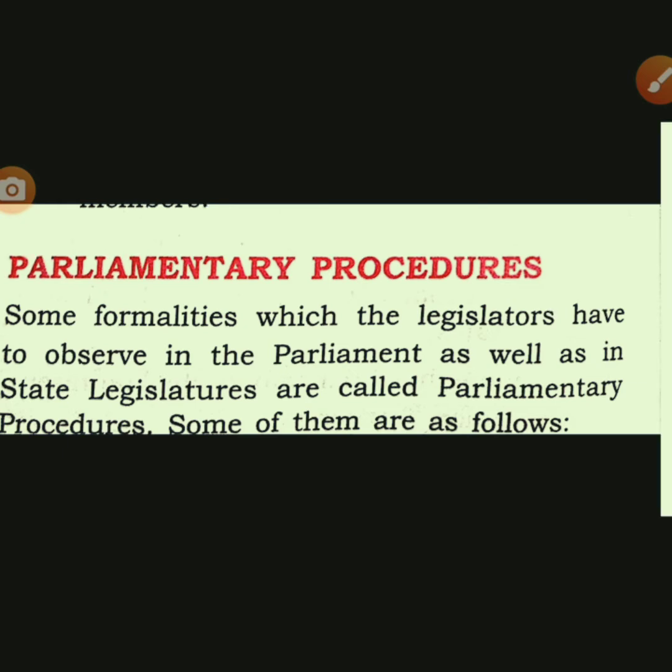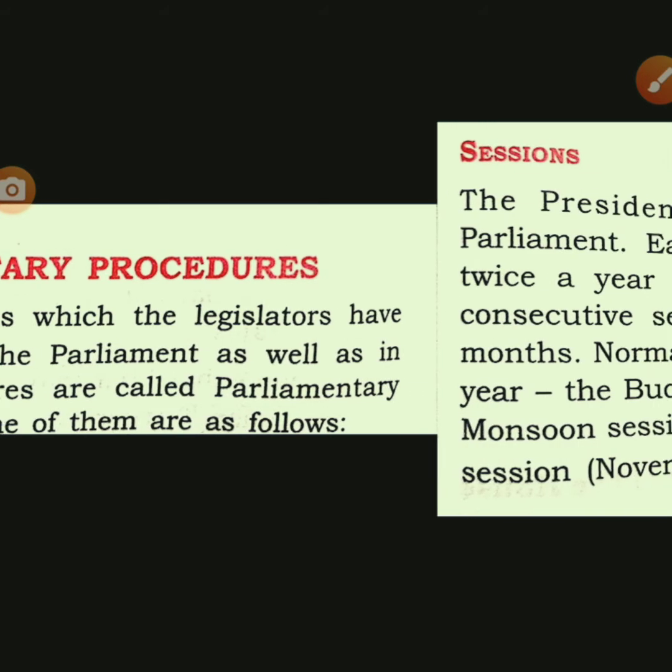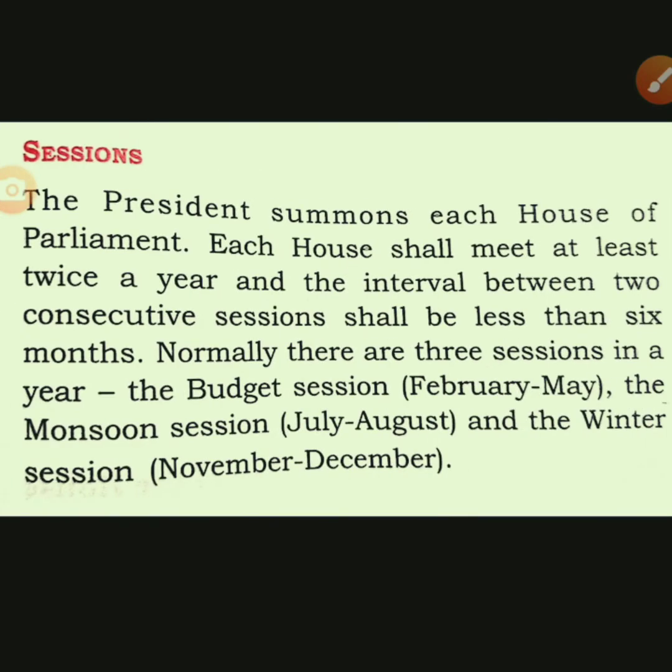So let's have a look at the second one, that is sessions. So what are sessions? Sessions are that sitting of parliament when members are meeting for the activity of the house. Usually the president summons each house twice in a year.